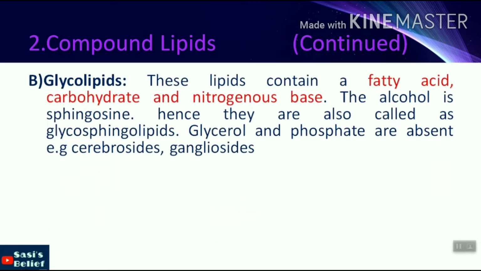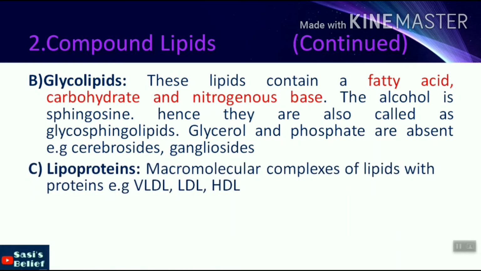Now we'll see the second category, glycolipids. These lipids contain a fatty acid, carbohydrate and nitrogenous base. The alcohol is sphingosine, hence they are also called glycosphingolipids. Glycerol and phosphates are absent. Example, cerebrosides and gangliosides. Now we'll see the third one, lipoproteins. These are macromolecular complexes of lipids with proteins. Example, VLDL, very low density lipoprotein, LDL, low density lipoprotein, HDL, high density lipoprotein.